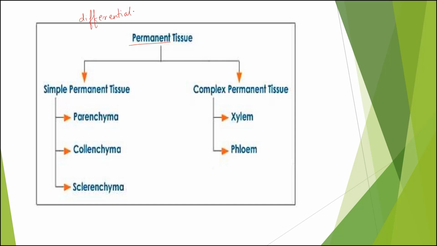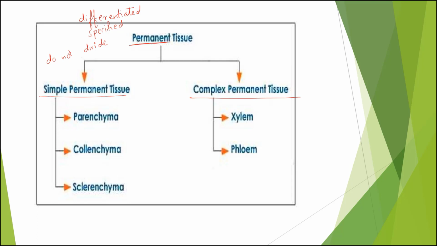What do we mean by the term they get differentiated? That means they get specified in their own work. They become specialized to perform any specific activity. So they get a specific function, and these cells do not divide further, unlike meristematic tissue. They divide, and this permanent tissue, they do not divide, hence they are called permanent. Then permanent tissue is classified into simple permanent tissue and complex permanent tissue.